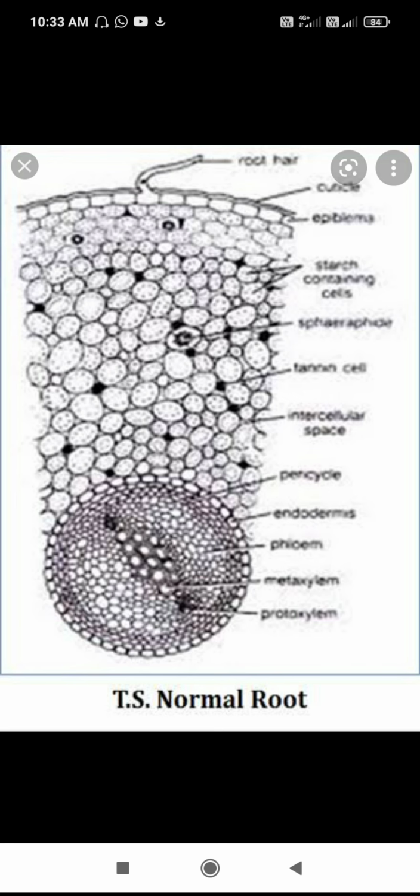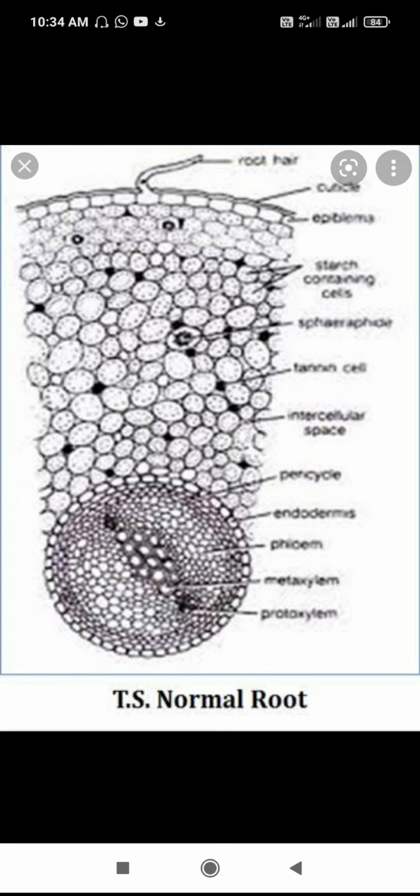Next, young roots show their distinct regions. There are three types: the first one is the epidermis, the second one is the cortex, and the third one is the vascular cylinder.